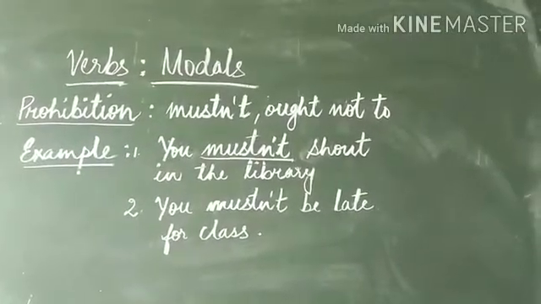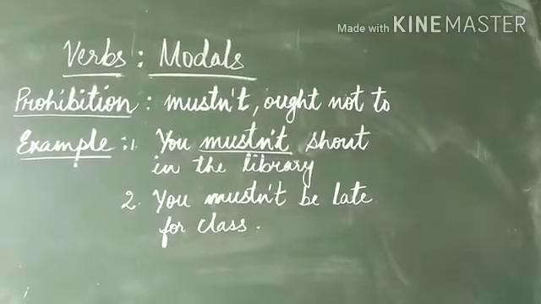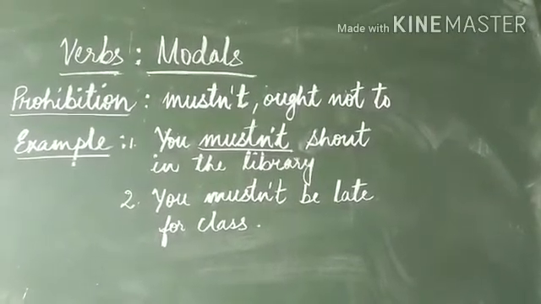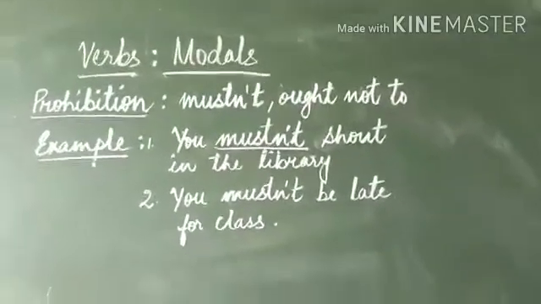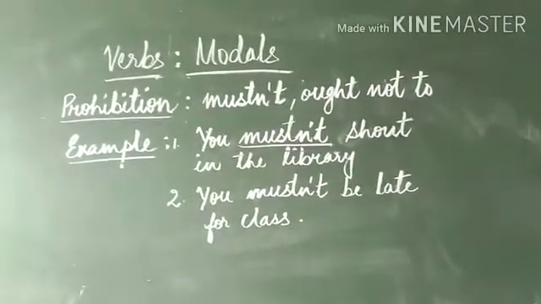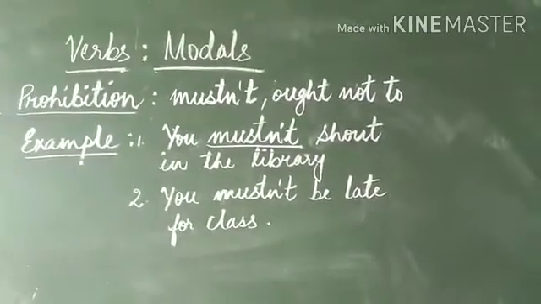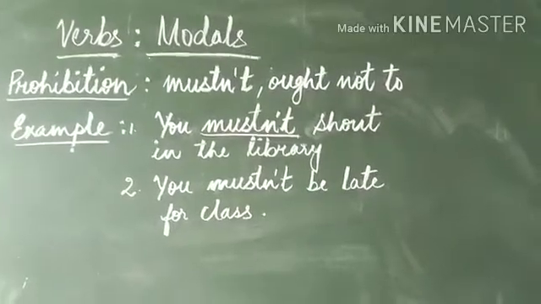Let's come to the usage of mustn't and ought not to. Children, mustn't and ought not to are used for prohibition. Now let's see how we use them. Mustn't means, children, a prohibition to do something, and ought not to means that doing something won't be right.